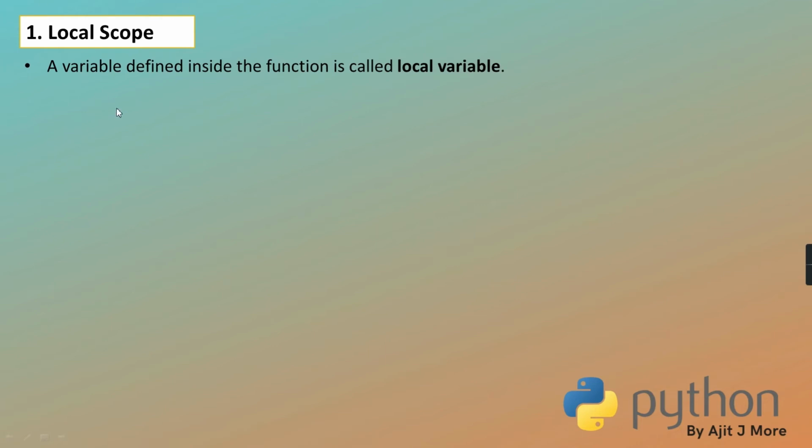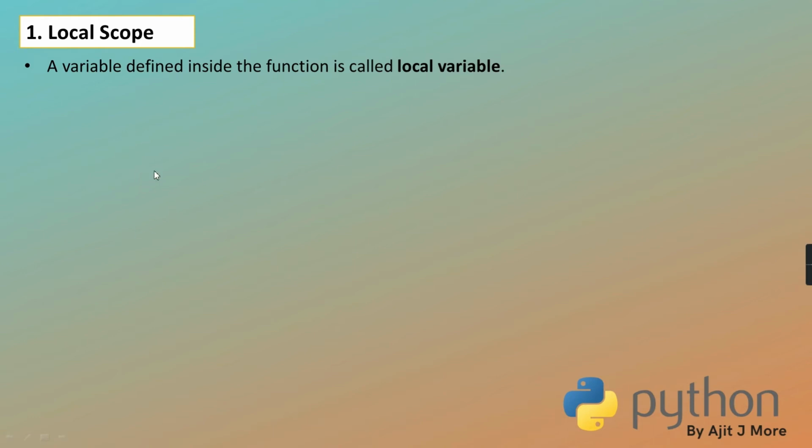So a variable defined inside the function is called a local variable. The variable which you have created inside the function body, its scope is only restricted to that function.